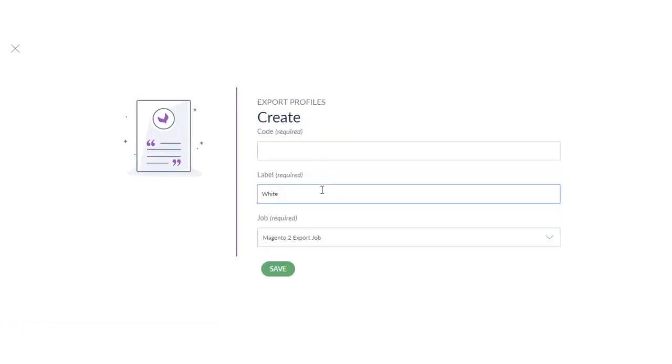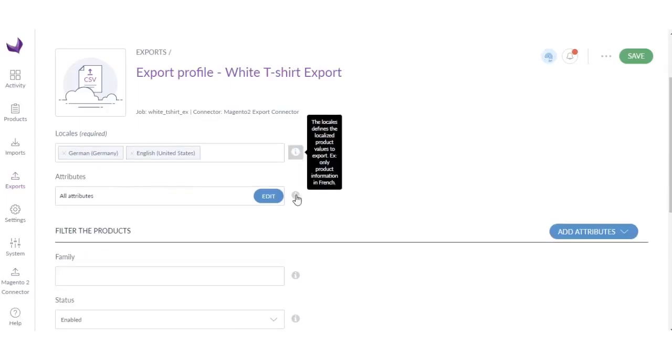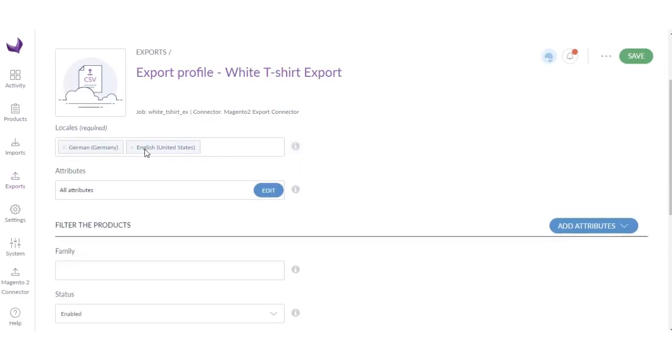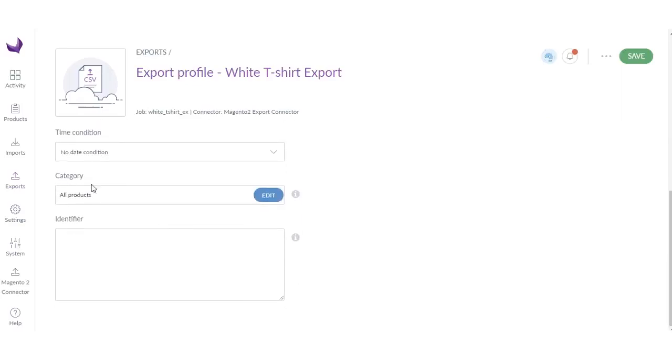Now I set the label for export. You also need to enter the code. This can be anything. Okay, click save. Now go to content, select channel, which is correct, select the locales for which the particular language information will be sent. Now here you can filter products, because if you don't want to export all the products, you can select which particular products you want to export using various filters.